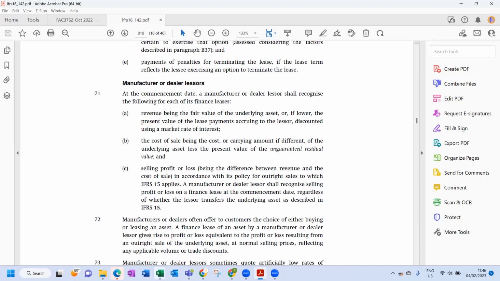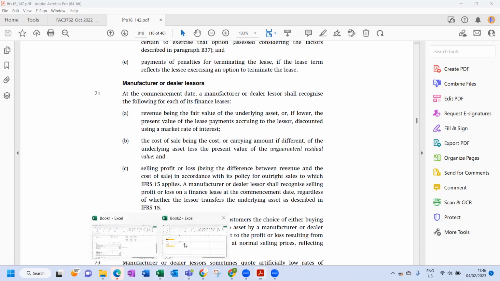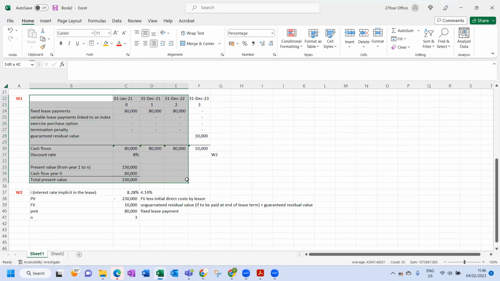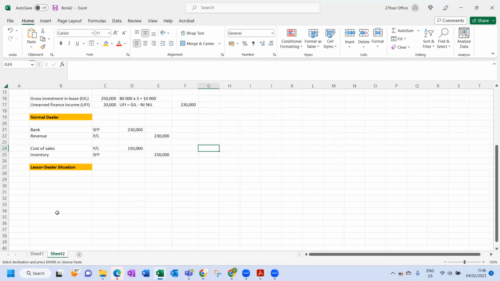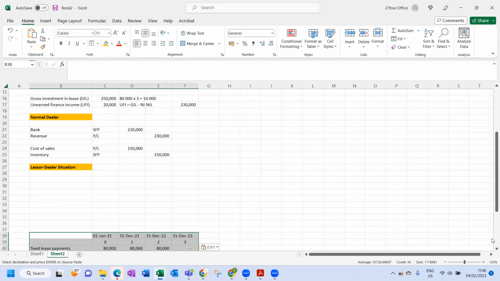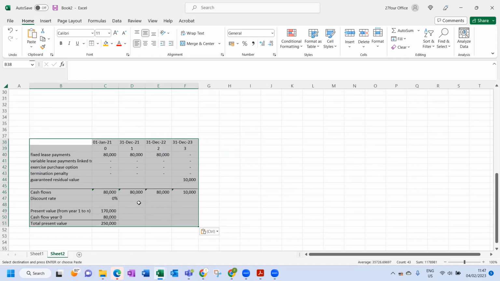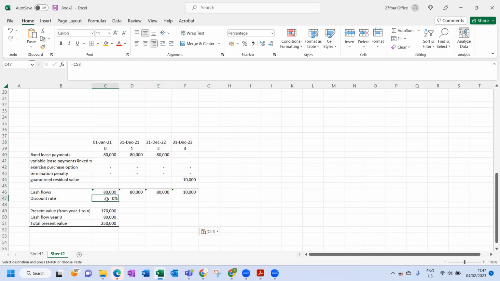Okay, so let's have a look. Let's go back. So I'm going to copy this over. These numbers will remain the same, but the rate will change. So we're going to change this to 22%.